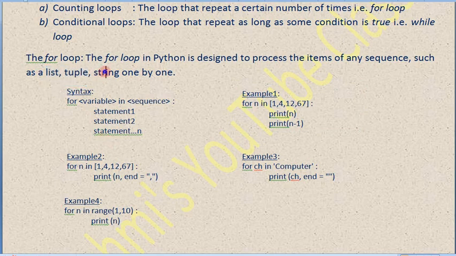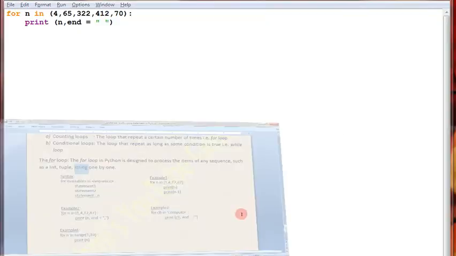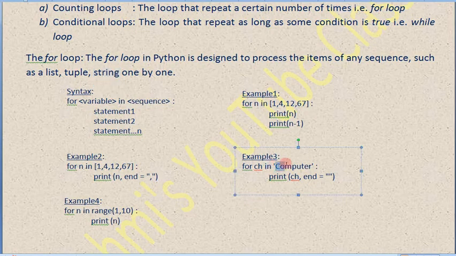Now it's time to know about the string type of data. A string is recognized in Python by an index, which starts with the 0th location. Here is the example I have given: ch is a variable, and computer is a string kept within single quotes and stored in the variable ch.